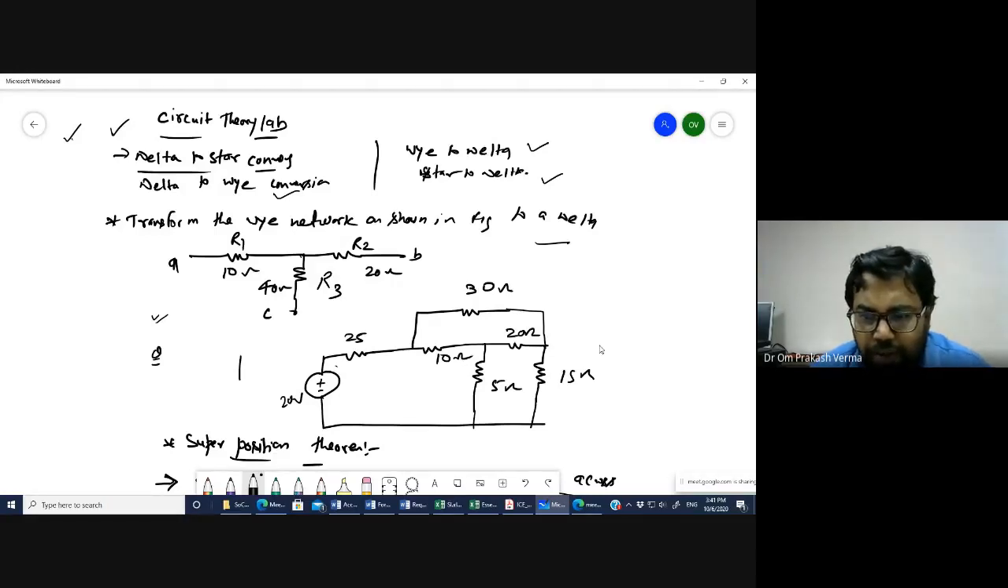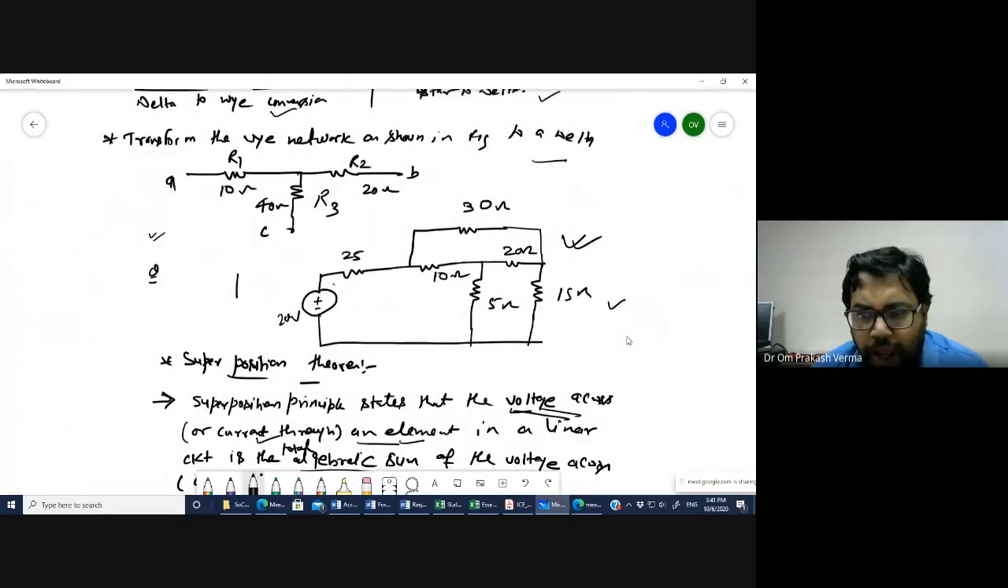Based on this, I have given the question. Now try to solve this question manually, on the question paper or on any paper, and then tell me what is the main current passing through the 25 ohm resistance. What is this current I? Let's say this is I1, this is I2, this is I3, this is I4, and this is I5. So you have to calculate I1 to I5.